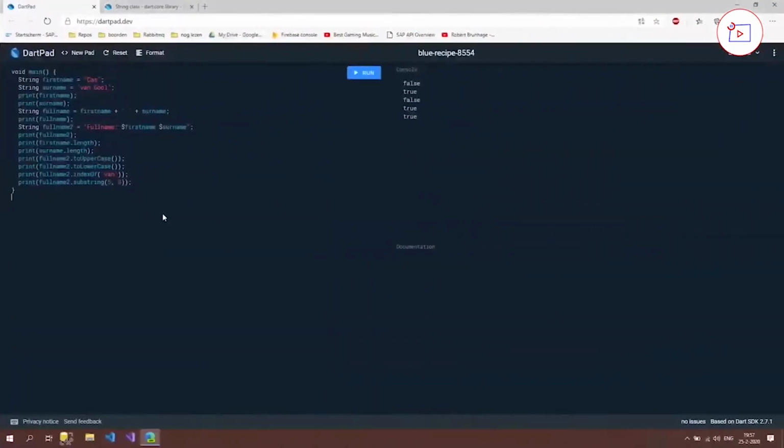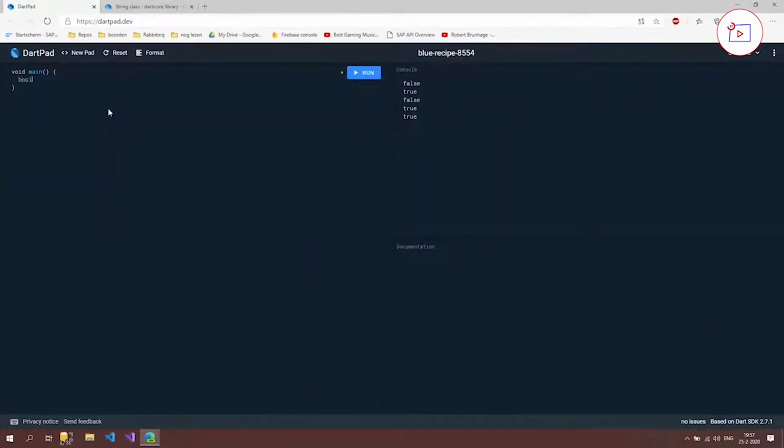In this video we're going to talk about booleans. As already mentioned, a boolean can only have two values, true or false. So let's create one. We start with a bool keyword, which is short for boolean, and I'm just going to call mine boolean, and then I'm going to set it with true, and I can set it with false, and we can print it out to our console. And we run that, and only false is shown.